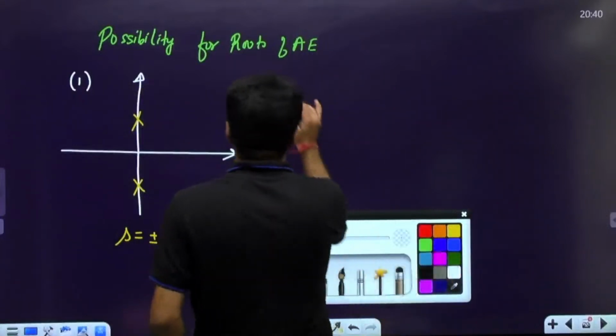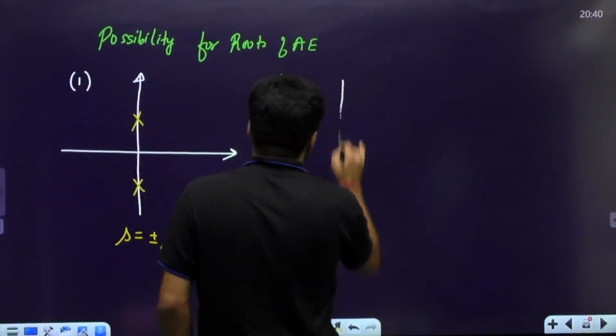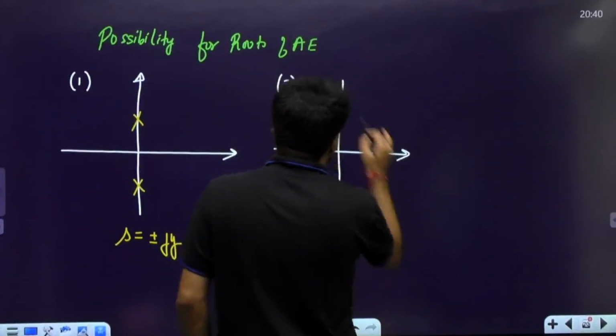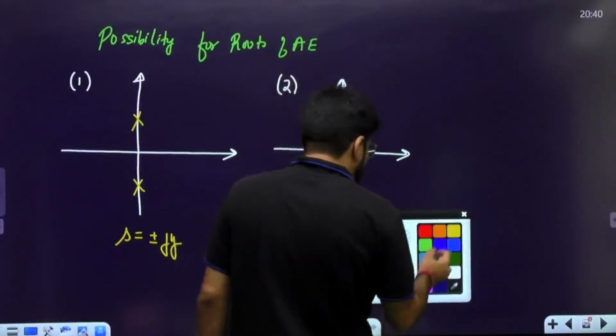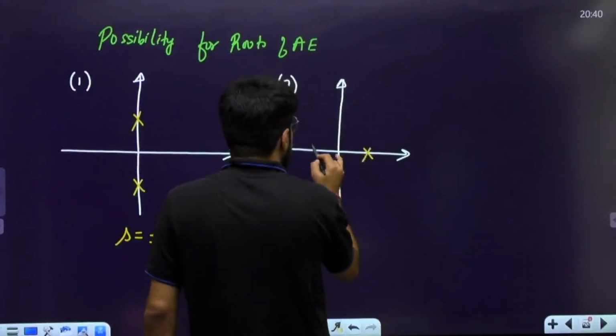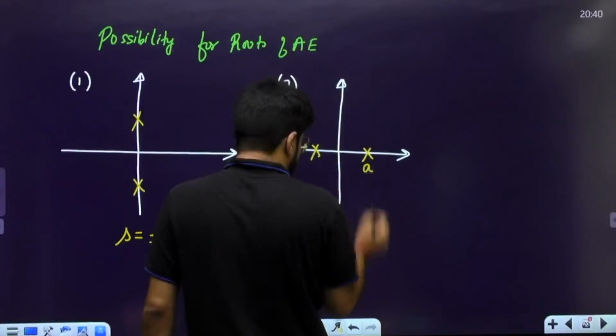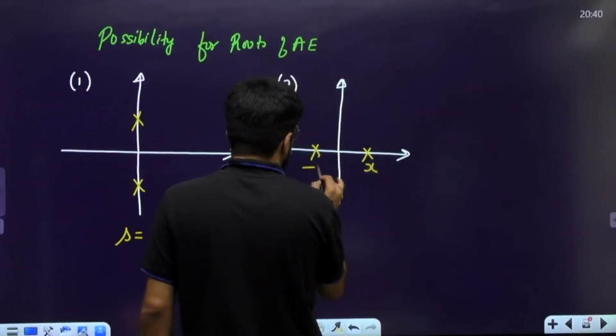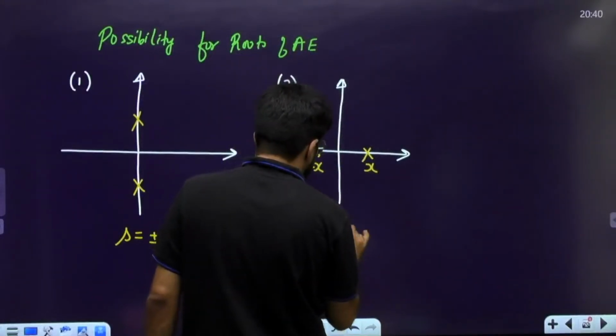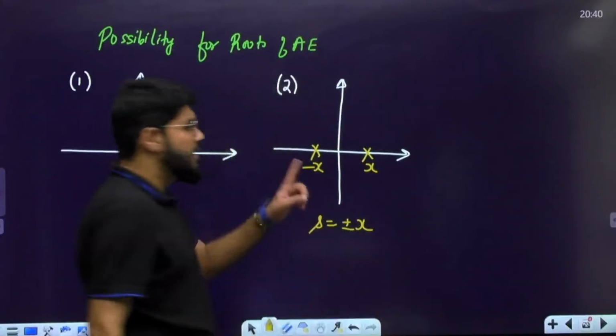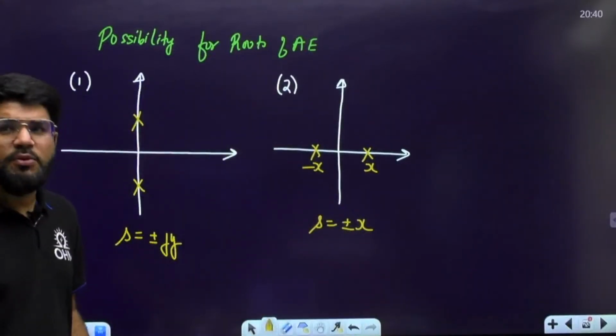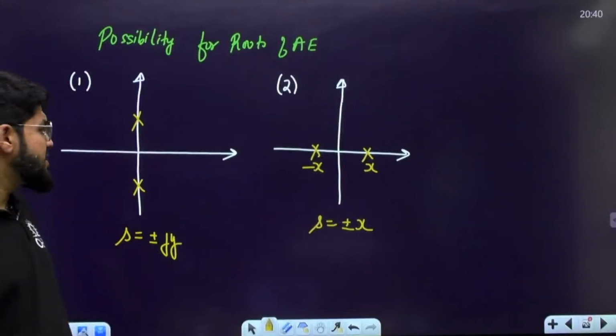Second condition, the roots are real. The roots are both real but of equal magnitude and opposite sign. If suppose you have x, this will be minus x. That means plus or minus x. Both are real, having equal magnitude and opposite sign.